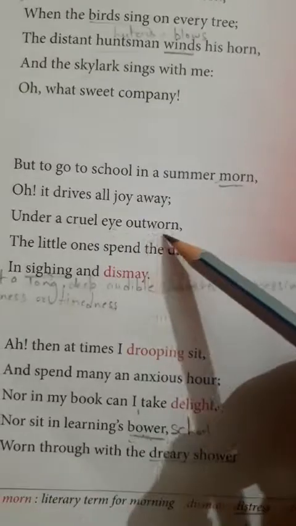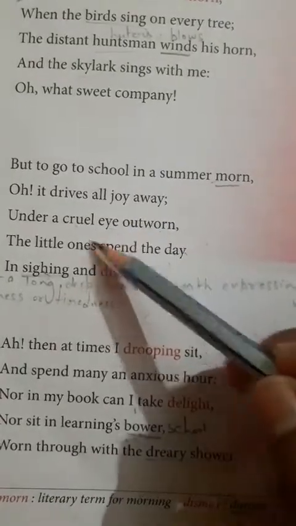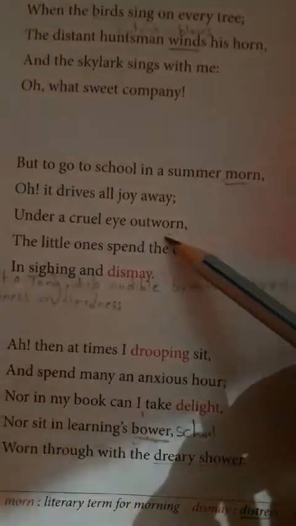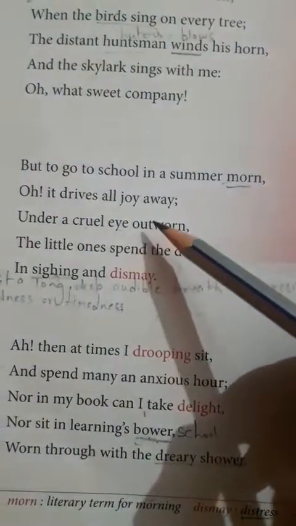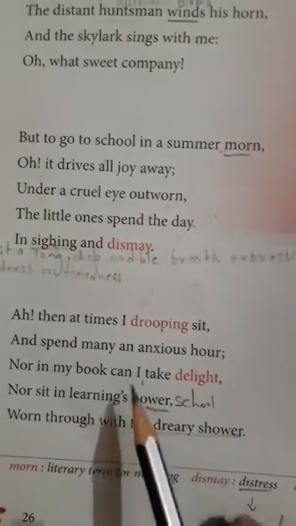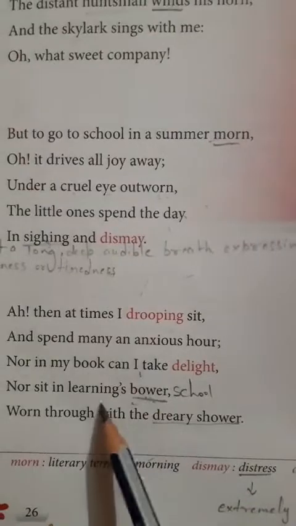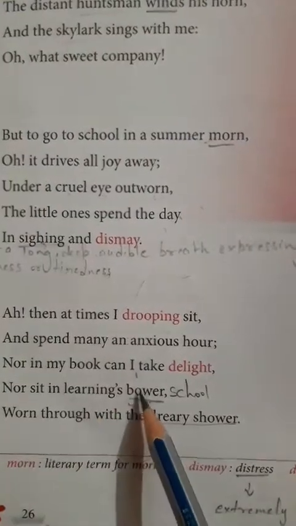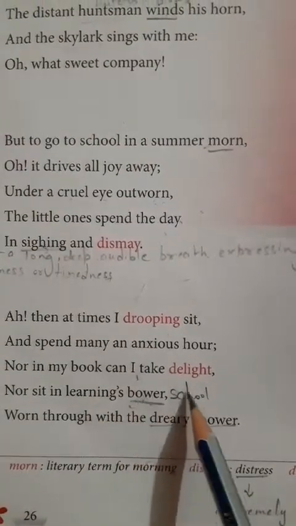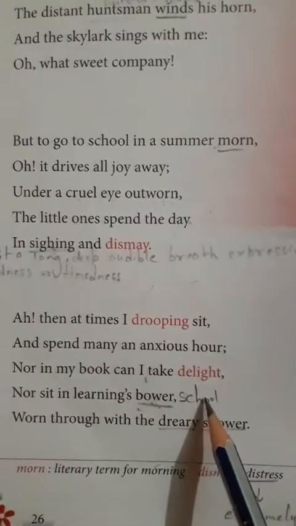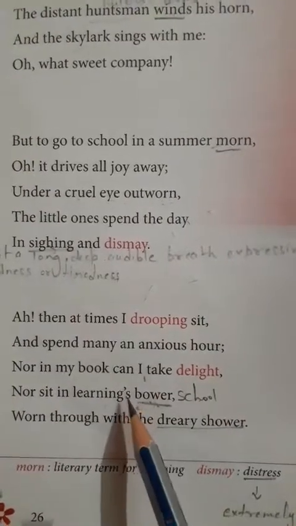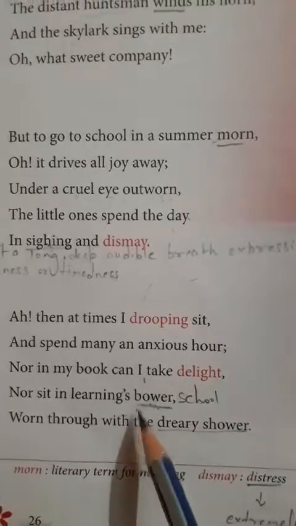So here cruel eye outborn is the metaphor used for the teachers. In the same way you can see learning's bower. Here learning's bower is a metaphor used for the school. So instead of writing school, this metaphor has been used.